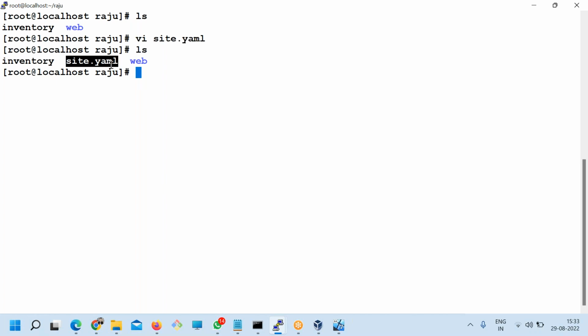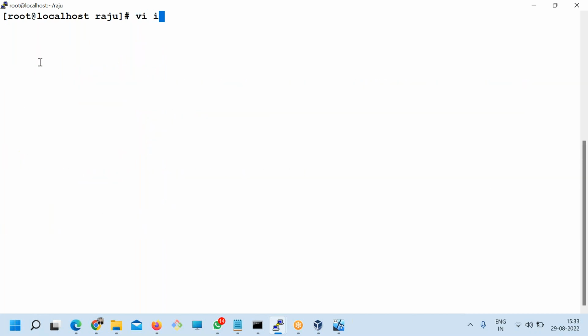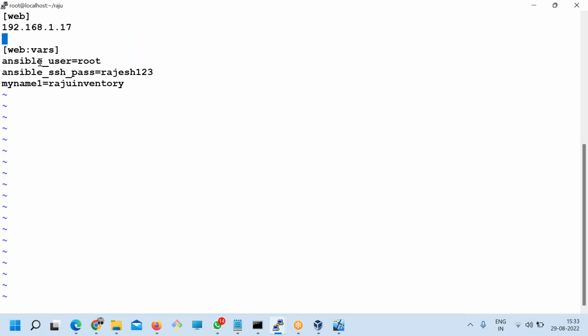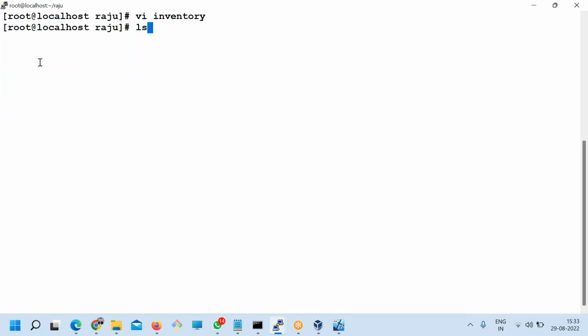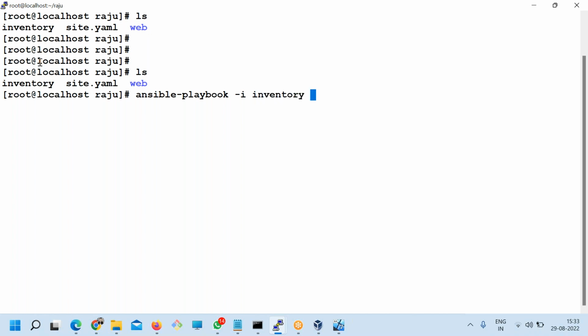So after this site.yaml, what will I do? Inventory you have. What is the IP address? I need to check. 17, right? So do you have an inventory 17? This I'll delete and save it. Done. So now I would say the role is ready for testing. So ansible-playbook -i inventory and then site.yaml.